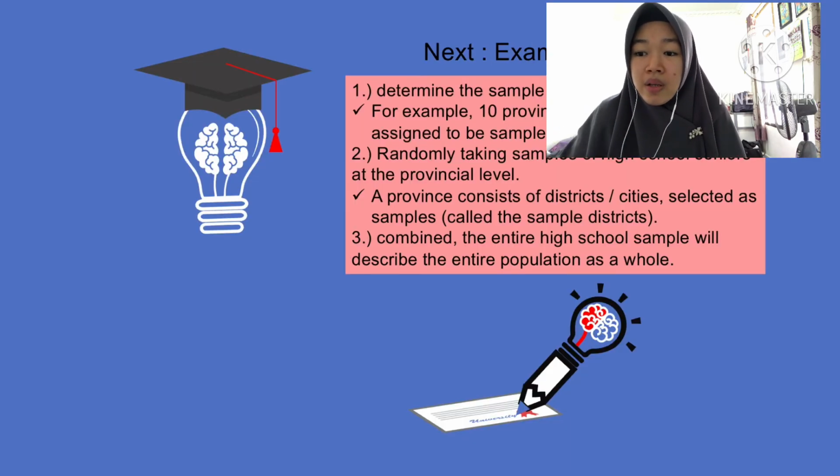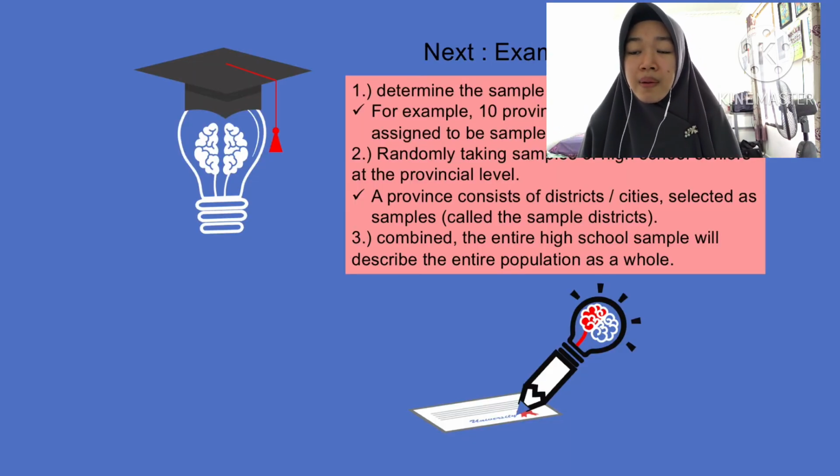Go on to the next slide, about the example using the steps of cluster sampling. The first is to determine the sample area. For example, 10 provinces are randomly assigned to be sampled, and then samples of high school seniors are randomly taken at the provincial level. A province consists of districts and cities; those selected as samples are called sample districts, and combining the entire high school sample will describe the entire population as a whole.